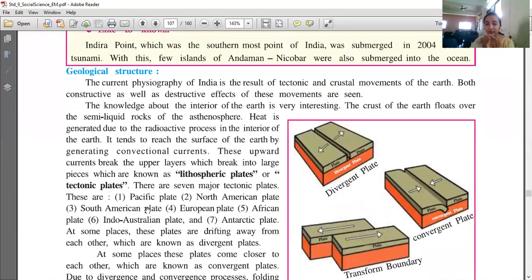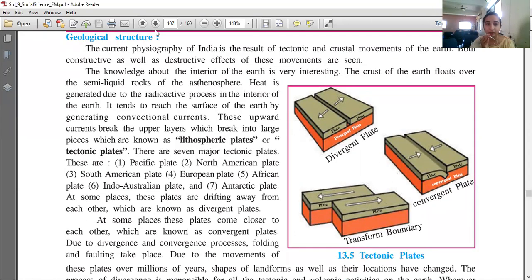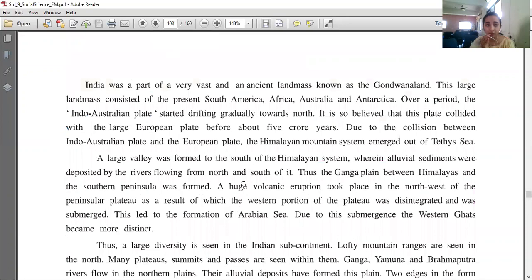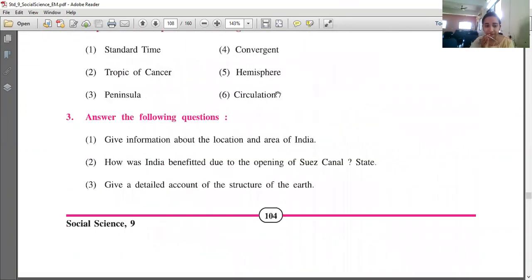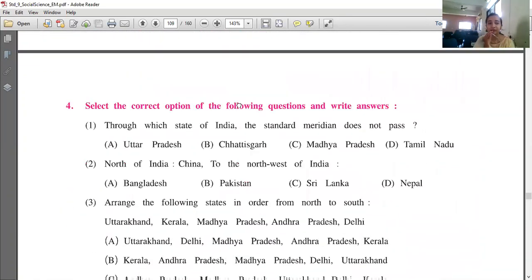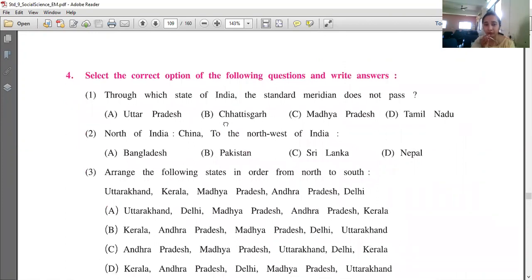What do you mean by divergent plates? What do you mean by convergent plates? Okay, so this you have to write, the detailed account about the structure of earth. Now the next is MCQs. I think you can do it on your own.